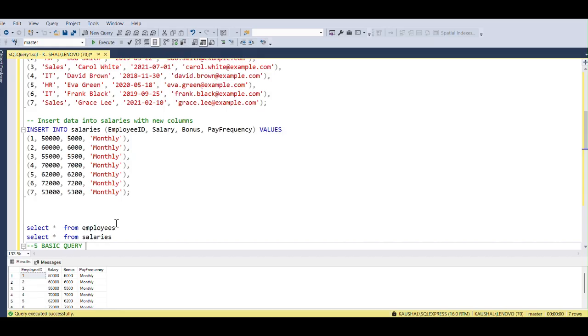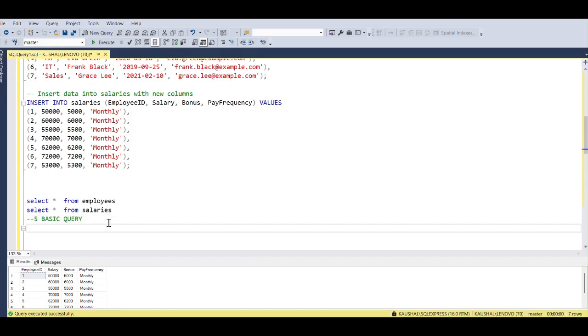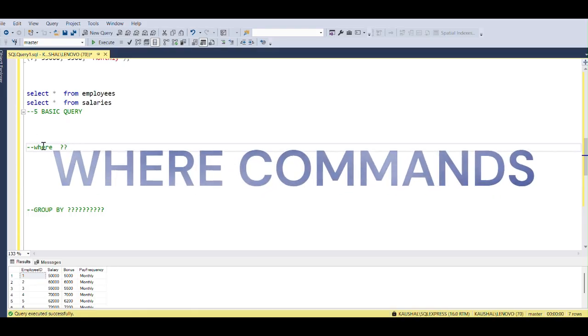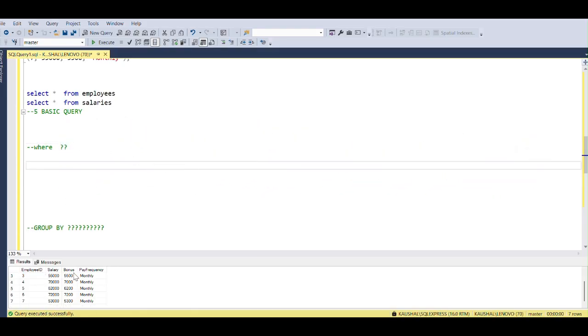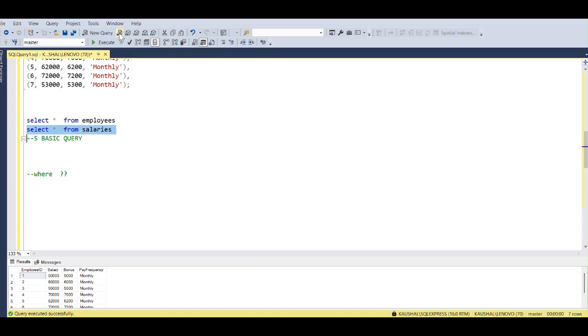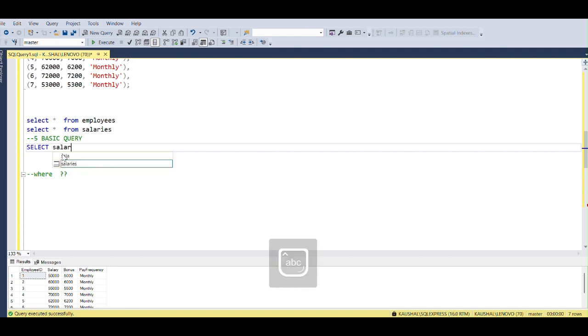Let's write my basic queries in this comment, and let's start with the WHERE command. What is the WHERE command? It's simple, bro. You use it to filter a query, like in normal SQL. Let's see it through this example. We have to select salary where salary is greater than 50,000. Sorry, I have to write this column name properly. Salary from the table name, and let's fix this, and that's perfect.